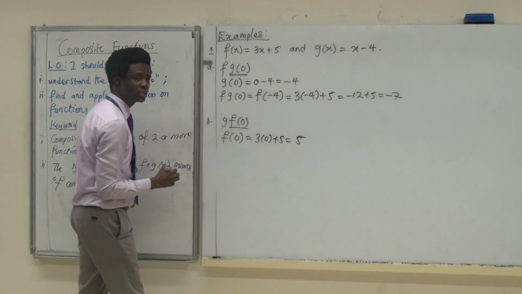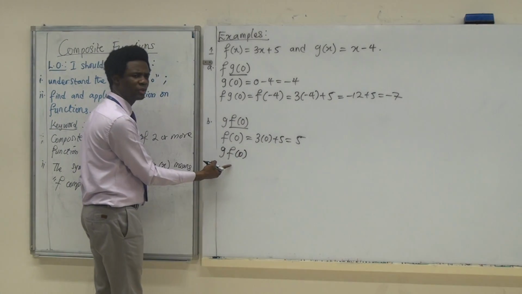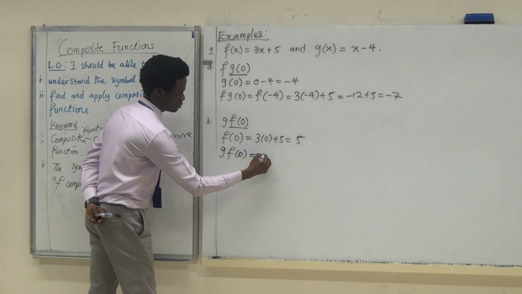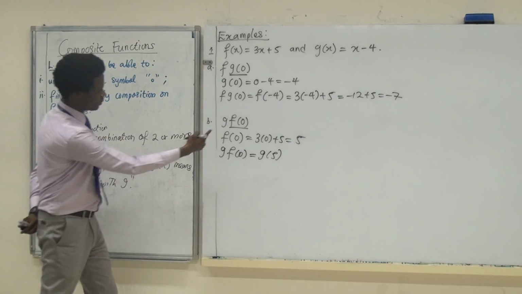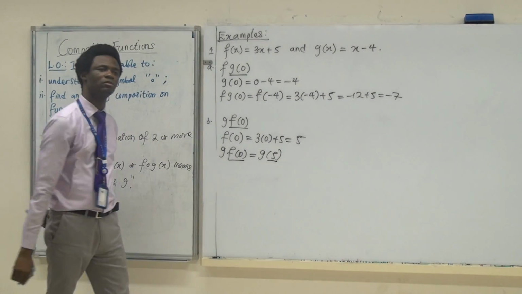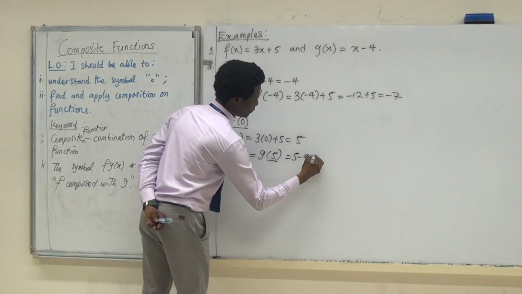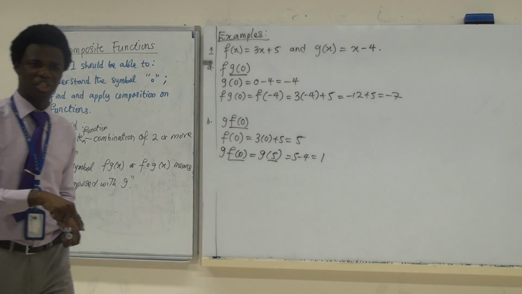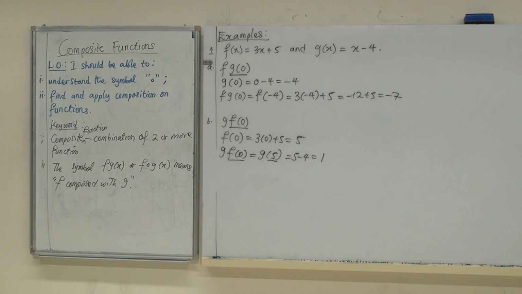This gives 5, right? So everything now, can you see I just repeated my question so you understand what I'm doing here? It will be reduced to what? G of 5. So it has reduced now to G of 5. Because it looks complicated like this, right? But now this is simple because this has given us 5. So now when G acts on 5, what do we get? 5 minus 4, which is 1. So it means F composed with G may not be equal to G composed with F. Does it make sense?